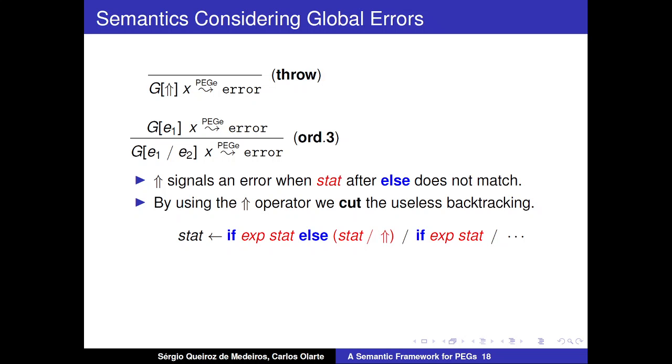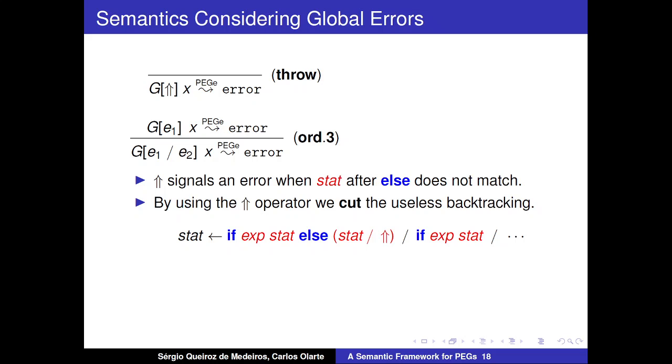As you explained before, we should associate a throw operator with the failure of every red expression. So here we are just associating a throw operator with the statement expression of the else branch. So in case the statement after the else does not match, we will throw an error.